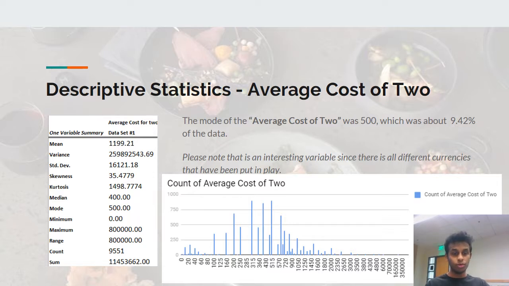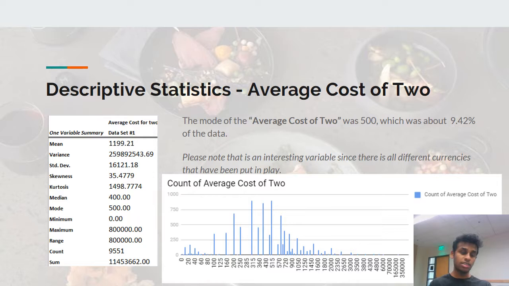The average cost for two shows the average cost when two people usually go to a restaurant. It can be seen that the average cost is pretty varied. We've done a count to show how our data set varies when it comes to the average cost. Also, the average cost isn't in any specific currency. This is one of the problems which we faced.